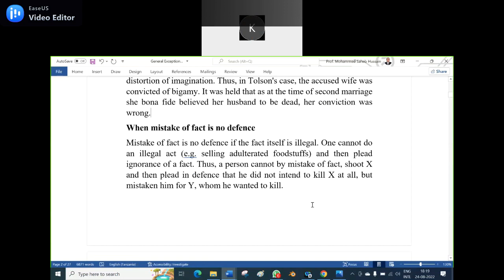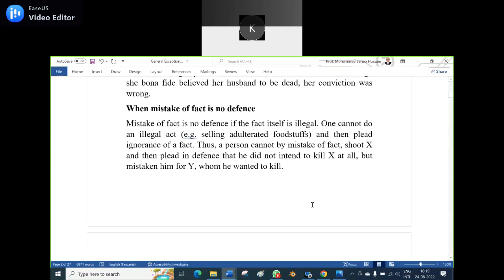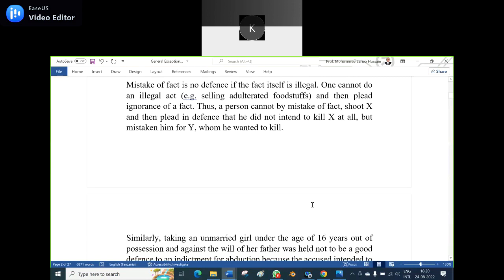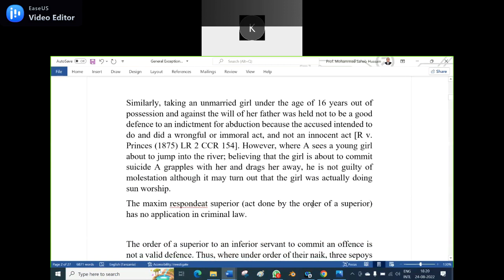Thus, a person cannot, by mistake of fact, shoot X and then plead in defense that he did not intend to kill X at all. No, I did not want to kill X. He cannot say like that. But if he mistook him for Y, whom he wanted to kill, then he can take that plea also.